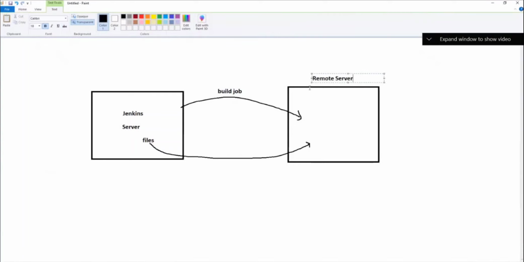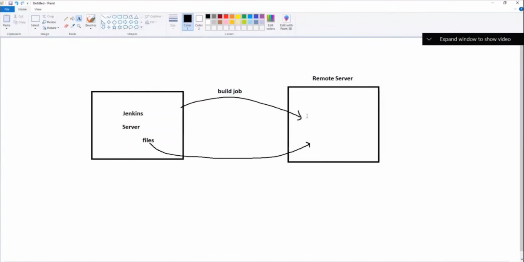This is the Jenkins server, and this is the remote server. This will be helpful in real time. Sometimes you might have a lot of files inside the Jenkins build job, and those files need to be copied to some other servers. In that case, this task is useful. Interesting? Should we do it?